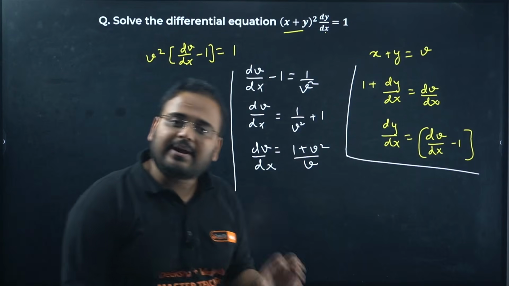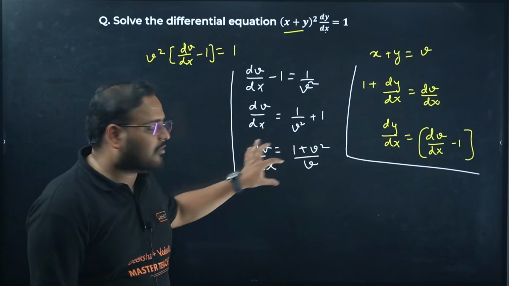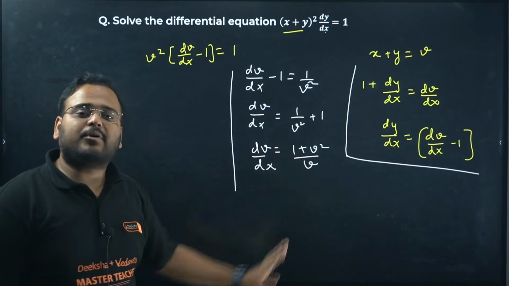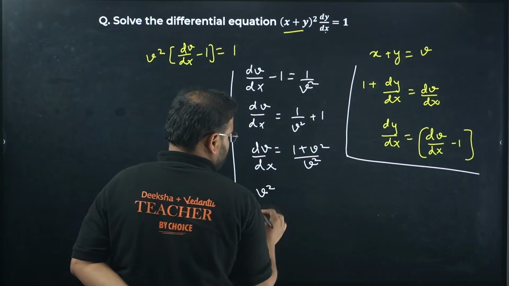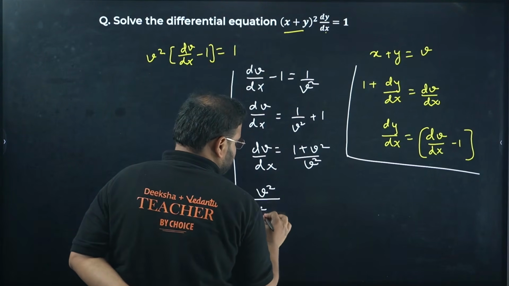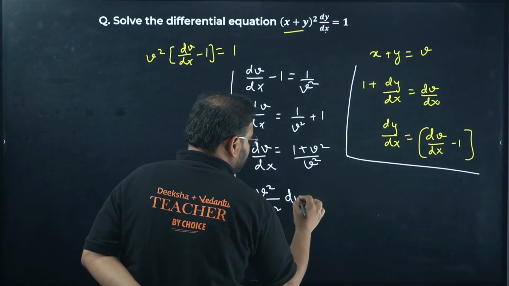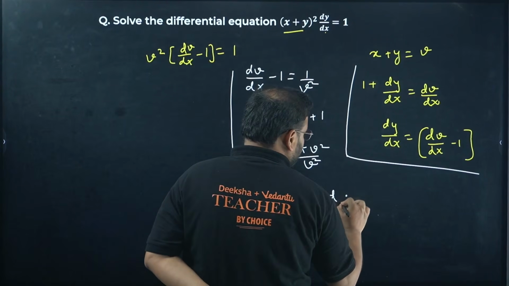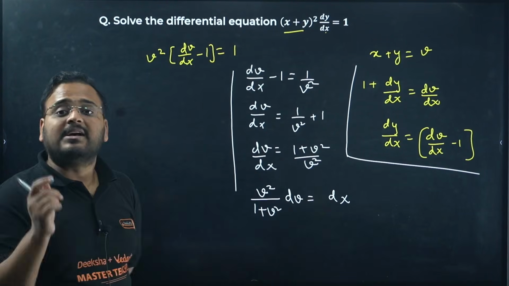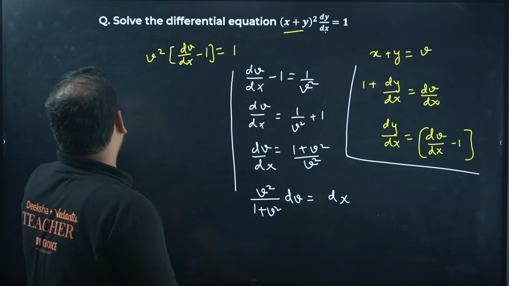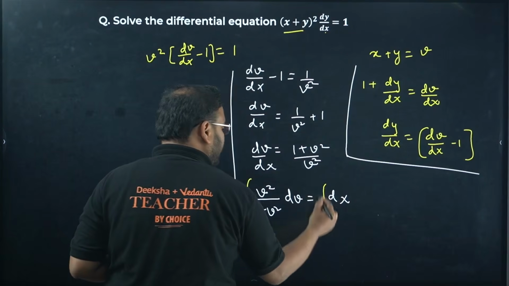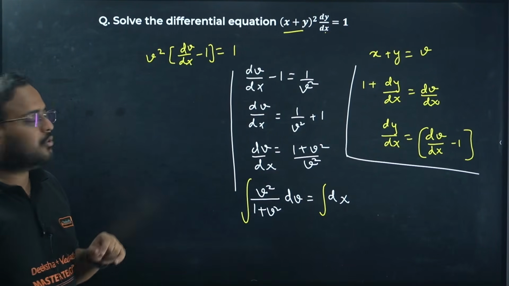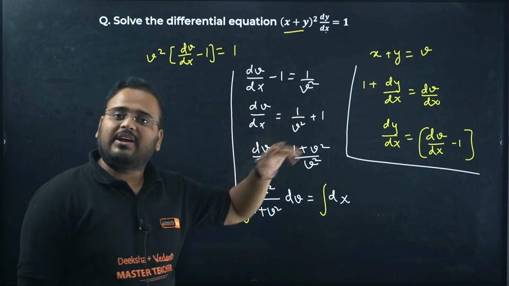Now check. What is this becoming? I can separate the variables over here. I can write one type of variable at one side, the other type on the other side. So I get here v square upon 1 plus v square dv, and this side we have dx. Now we have separated the variables. Now we go back to the next step, which is integrating both sides. I told you this: from equations to solution we have to integrate.